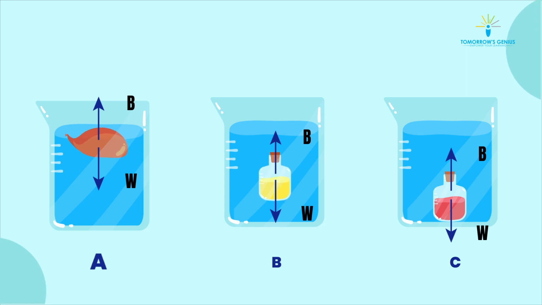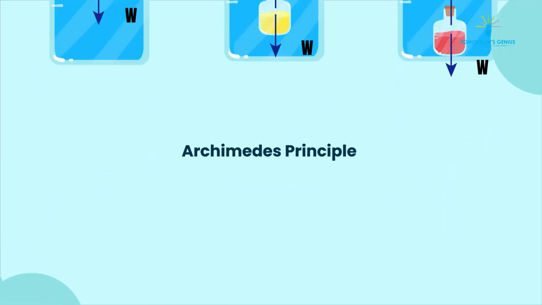In figure A, the object is floating on the surface, which means buoyant force is greater than its weight. In figure B, the object is in equilibrium, that is, its weight and buoyant force have equal magnitude. In figure C, the object is sinking, which means weight is greater than buoyant force.